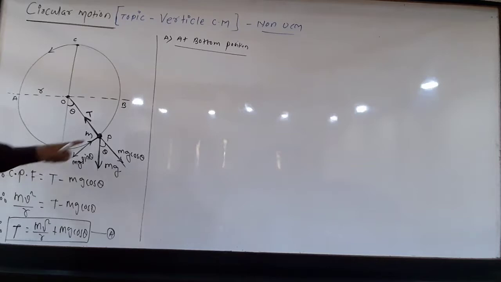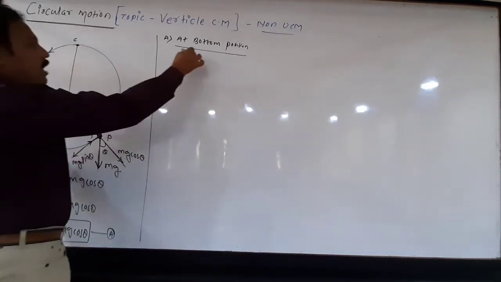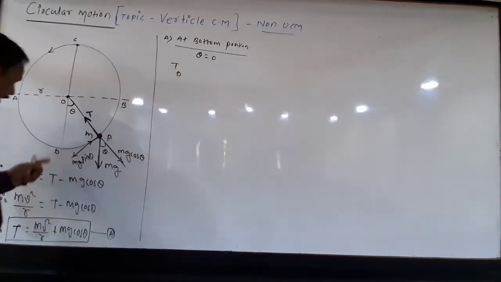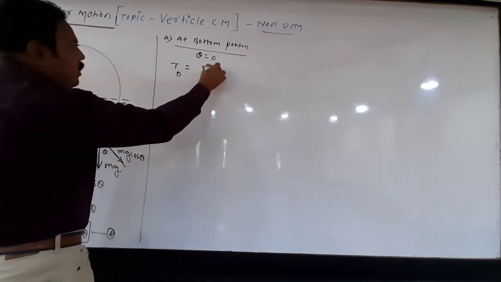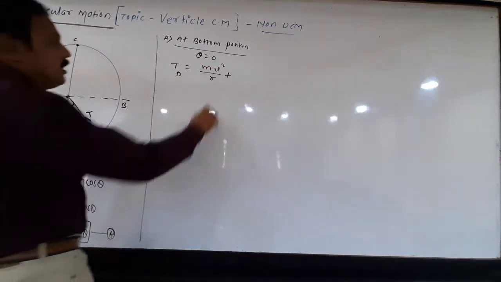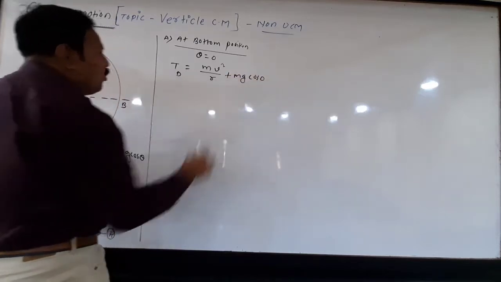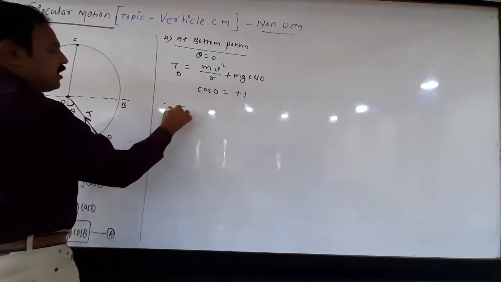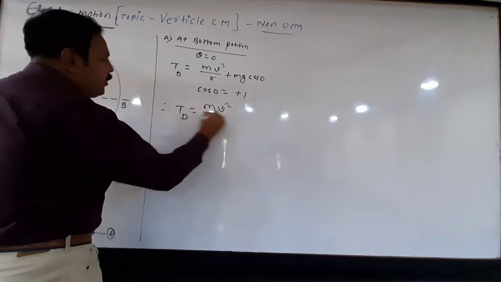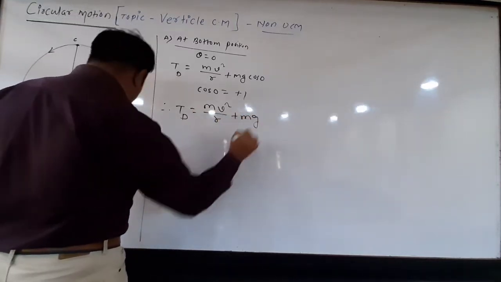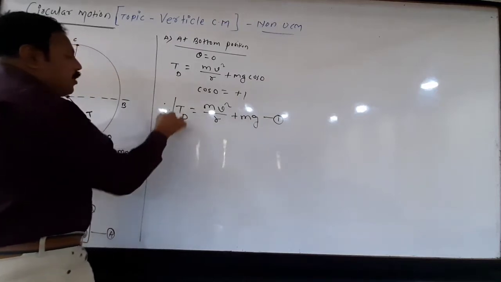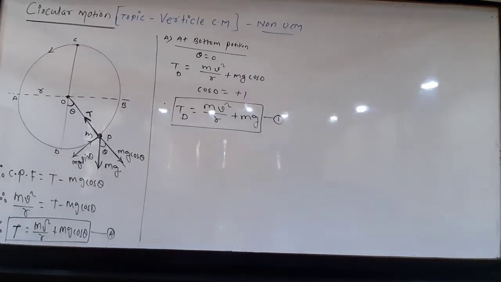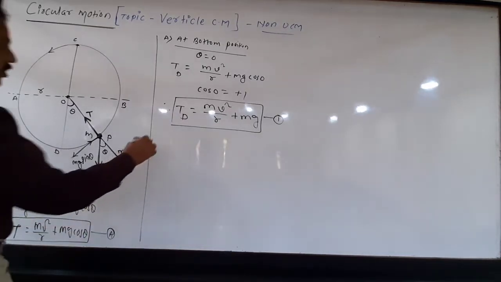At bottom position, if the body is present at this point, what is theta? At bottom position, theta is equal to 0. Therefore, tension at the bottom, that is point D, is equal to mv square upon r plus mg into cos 0. But what is cos 0? Cos 0 is nothing but plus 1. Means here, tension at point D is equal to mv square upon r plus mg. We can say equation number 1. This is the important formula to calculate tension in the string at bottom position.